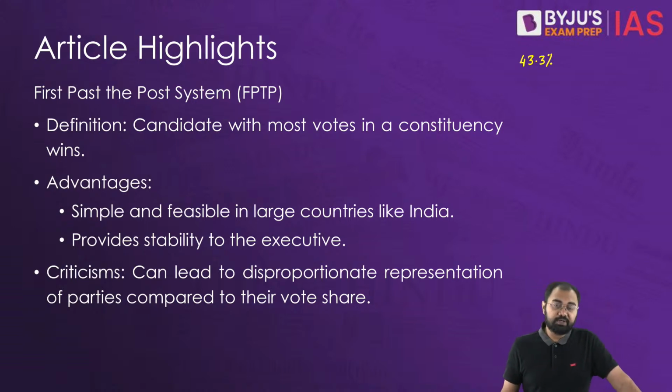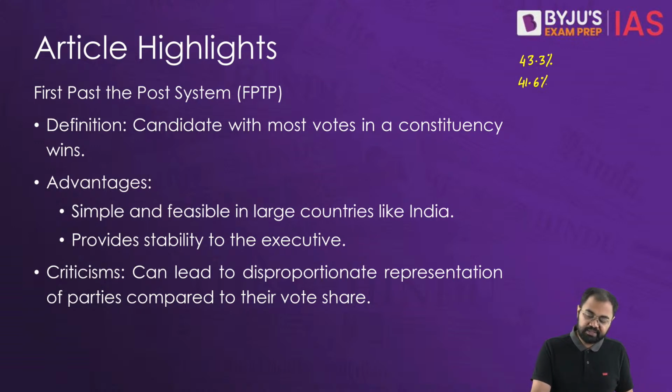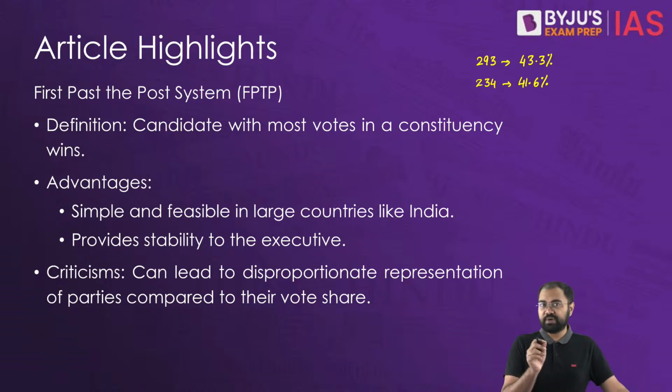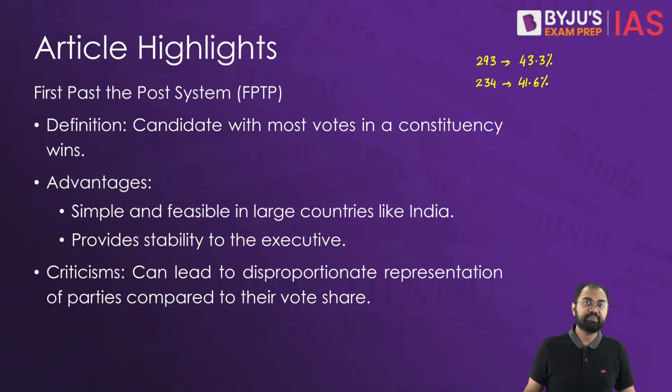The opposition bloc, the India Alliance as we call them, has a total of 234 seats, and they have a vote share of 41.6%. So you have 293 seats giving you 43.3% of the votes, and 234 seats giving you 41.6% of the vote share.